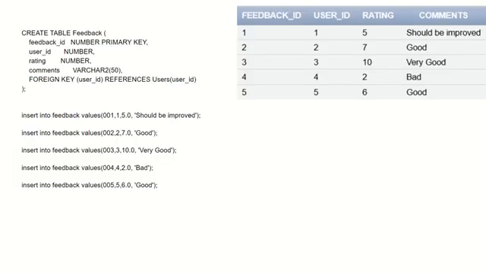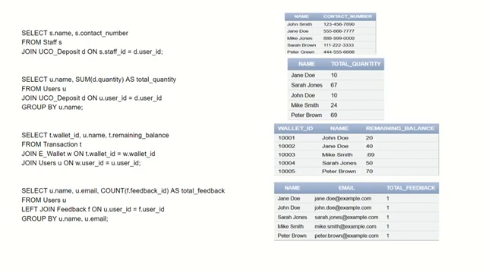And now we have the feedback table. The feedback table includes feedback ID, user ID, the ratings, and the comments. Now we have the SQL queries with joins. The first SQL query represents the staff's names and their emails. The second SQL query represents the total deposited waste. It has names with the amount of deposited waste they put in the bin.